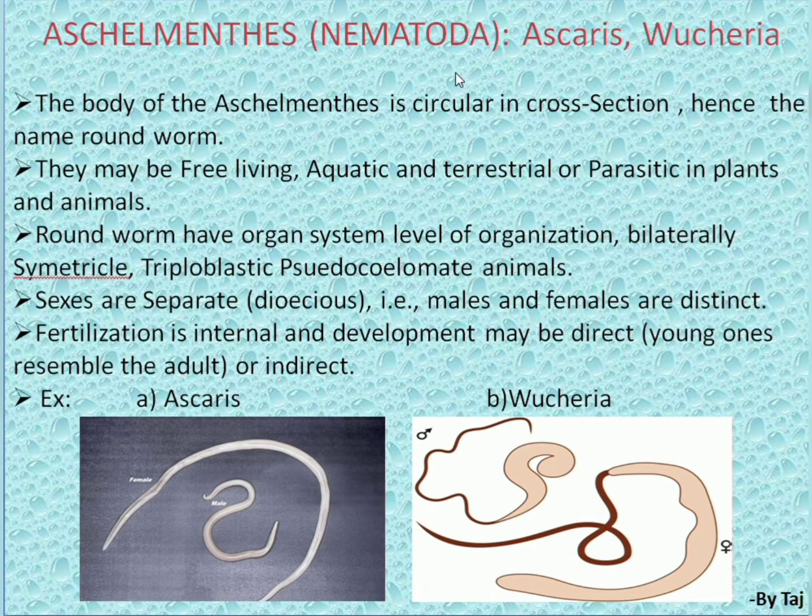Another name for that is Nematoda. Examples: Ascaris and Wuchereria. The body of the Aschelminthes is circular in cross section, hence the name roundworm. If you cut the body in cross section, you are going to get a circular shape. That's why these Aschelminthes or nematodes are commonly called roundworms. They may be free living, aquatic and terrestrial, or parasitic in plants and animals. Some are parasitic, some terrestrial, some aquatic, some free living. Roundworms have an organ system level of organization.